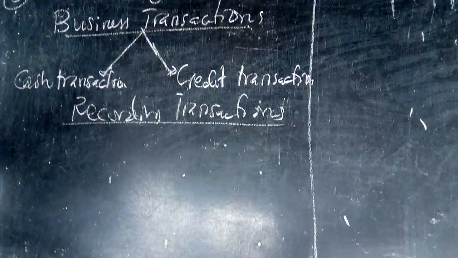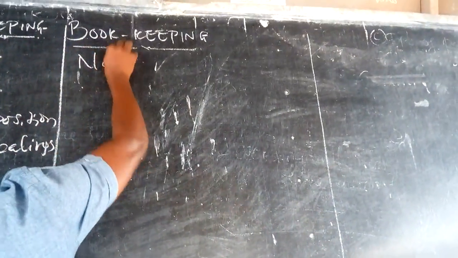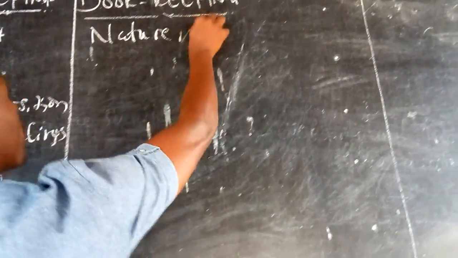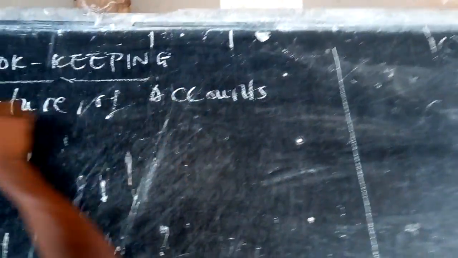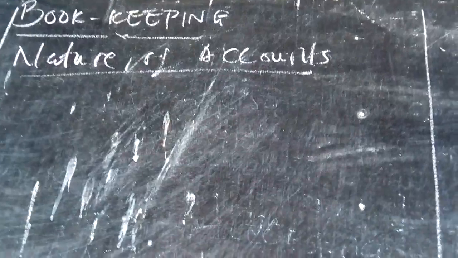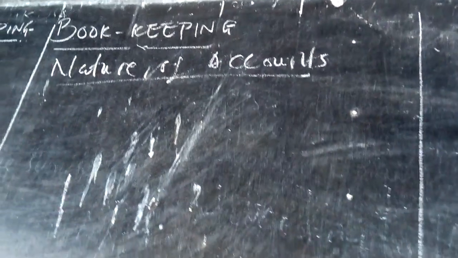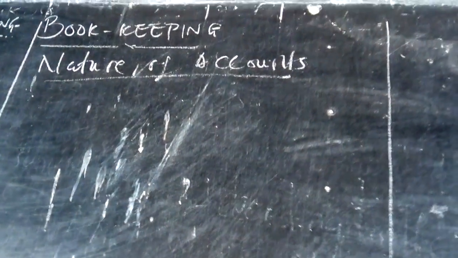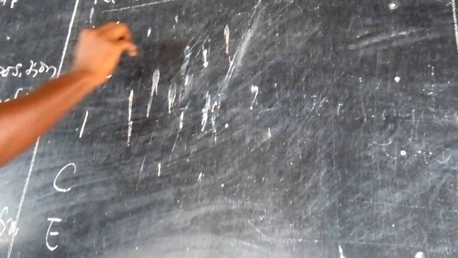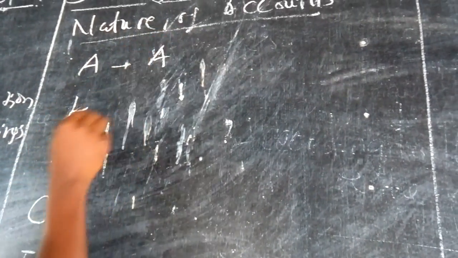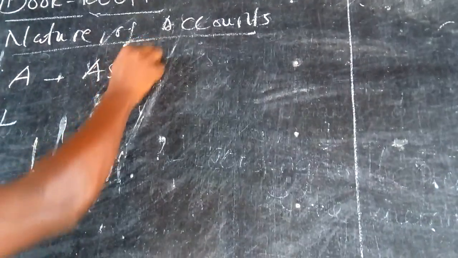First of all, we need to know the nature of accounts. Now, when you're talking about the nature of accounts, in short, we can say it ALICE, to be easy for you to understand by this abbreviation. When you're talking about this, the A stands for assets, all assets.